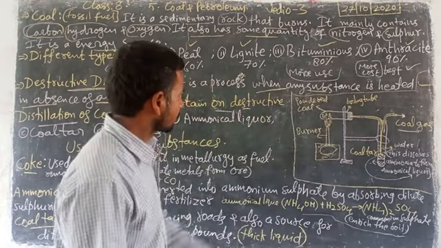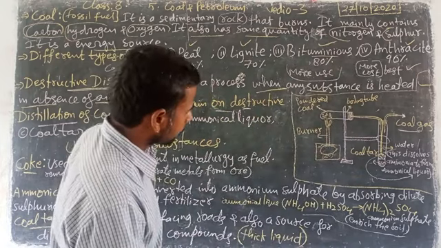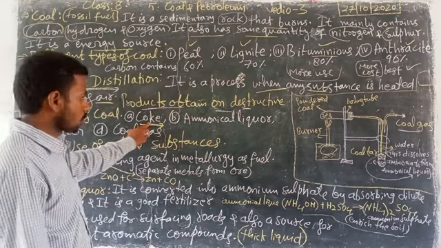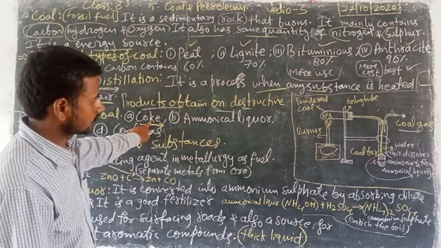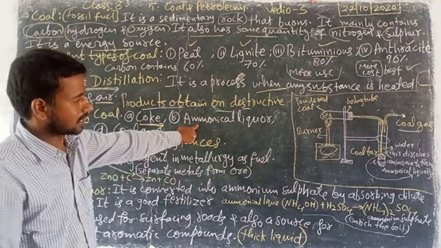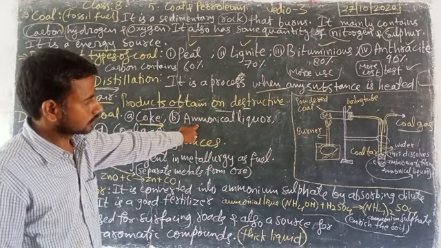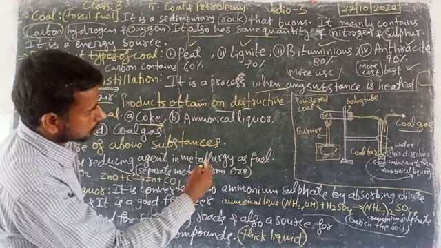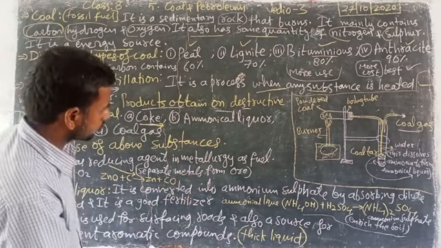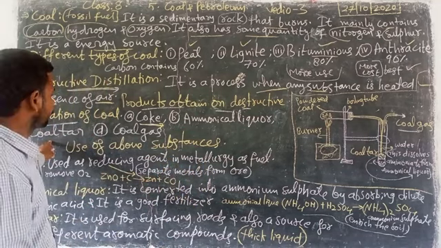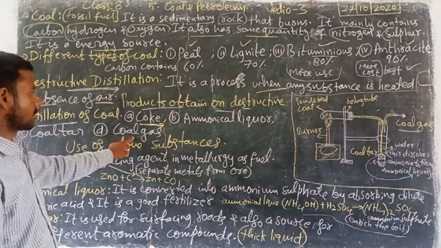Coal gas is that. We are obtaining coke somewhere there, and ammonical liquor downside we obtain. Next, coal tar we obtain and coal gas we obtain.